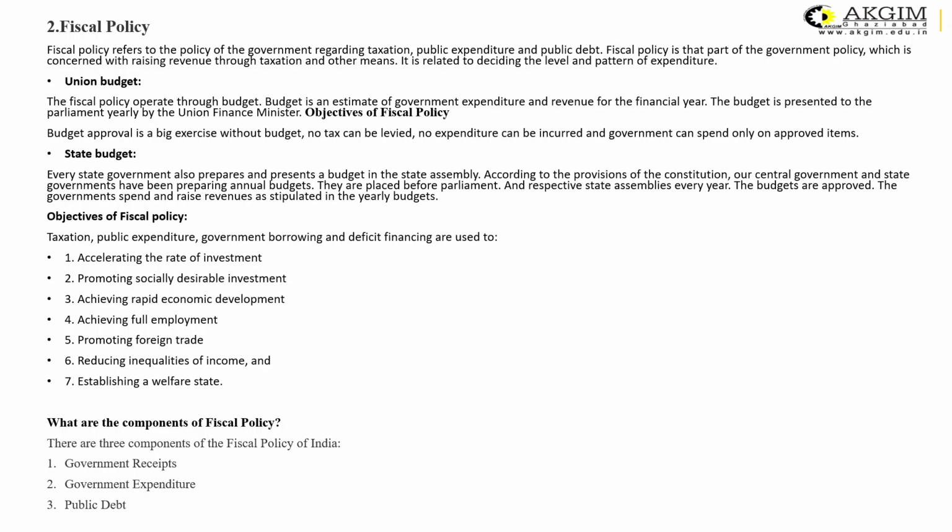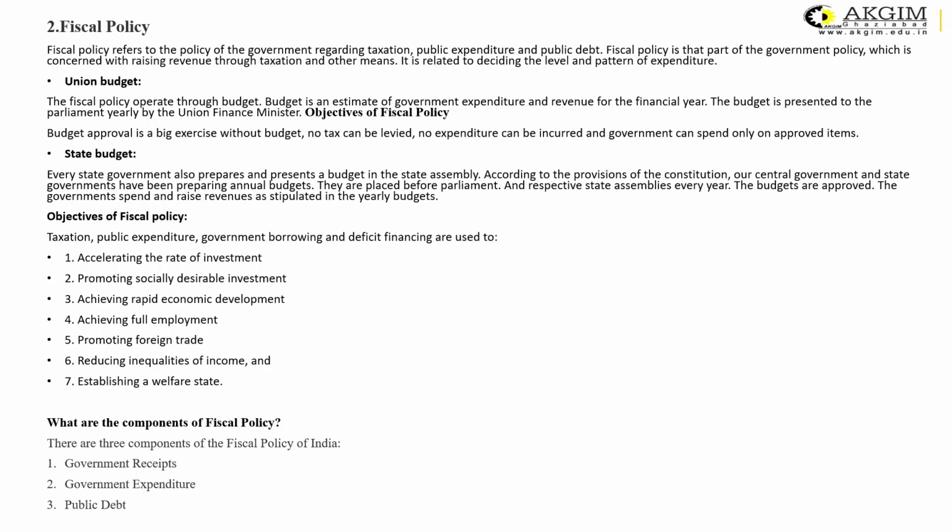This is a policy which is again prepared by the government of the country. It refers to the policy of the government regarding taxation, public expenditure and public debt. Maybe you have seen that there is a lot of development activity going on, like construction of roads, canals, bridges, peripherals, lots of things.